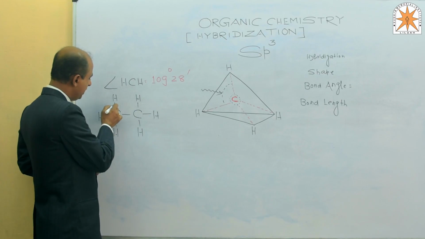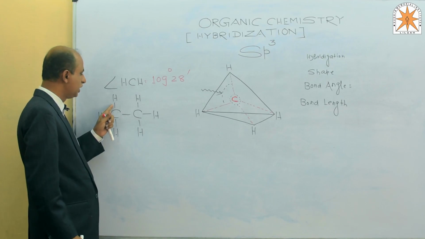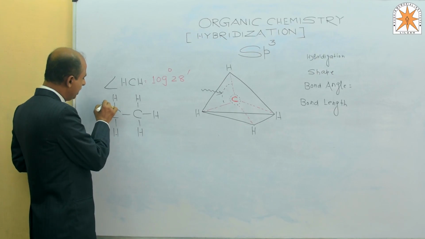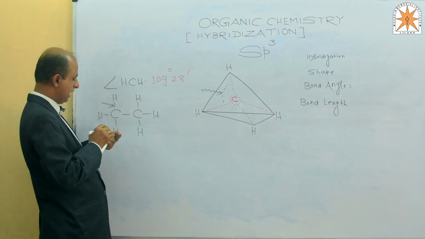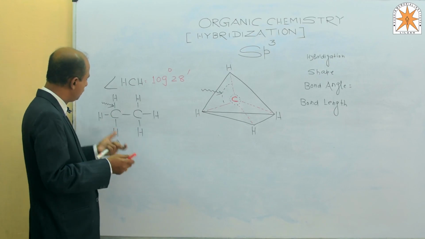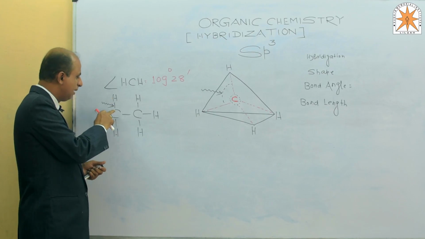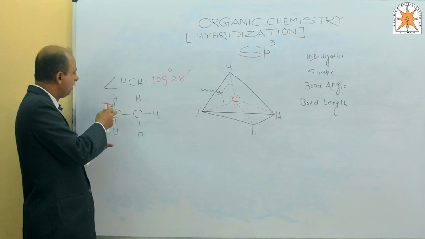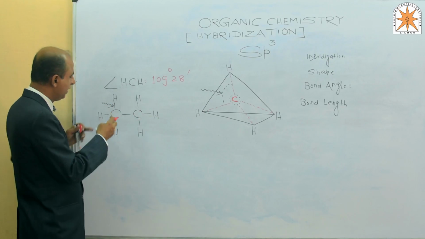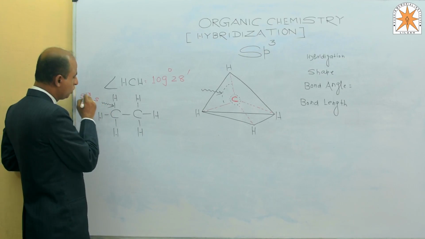Here carbon is sp3 hybridized and hydrogen is s, only one s. For students preparing for the joint examination, the question may be asked: write the nature of the sigma bond in the ethane molecule. What is the nature of carbon-hydrogen, and what is the nature of carbon-carbon?